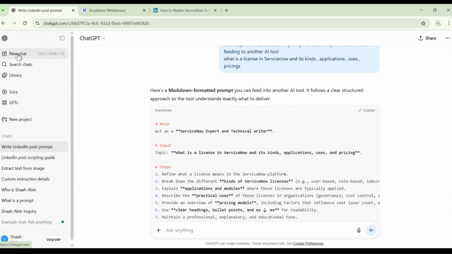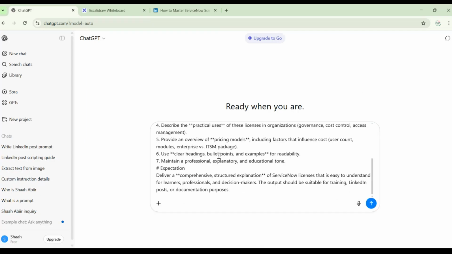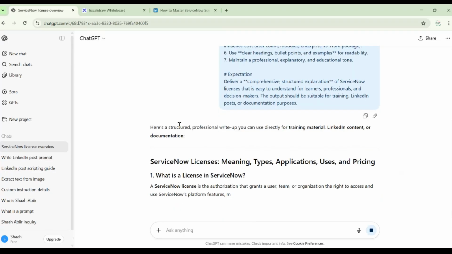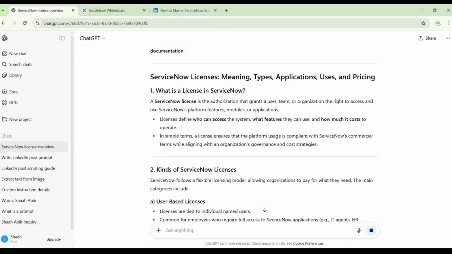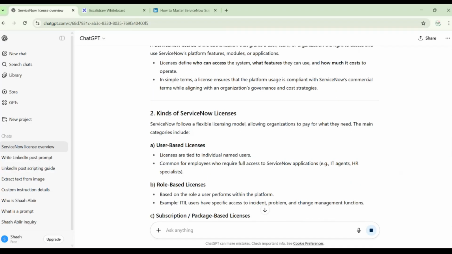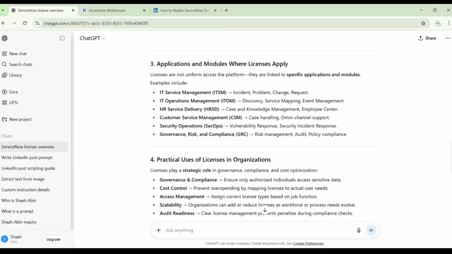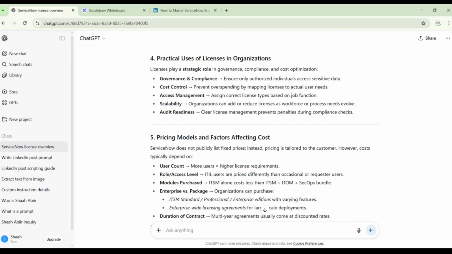I will start a new chat instead and give this entire prompt. I will hit enter, and now you will see the magic. Do you see the magic now? Are you getting at least a little bit of goosebumps?